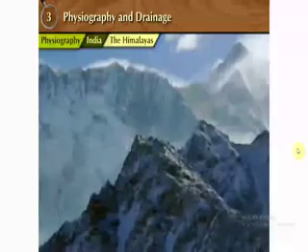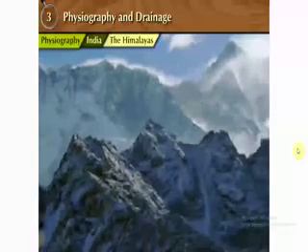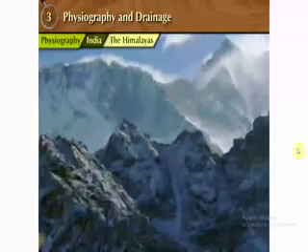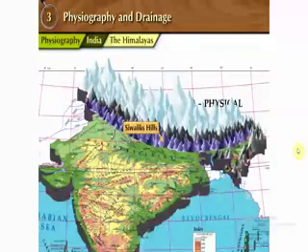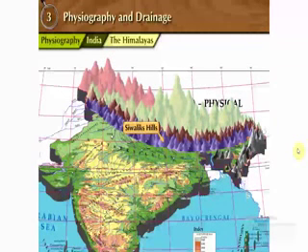The Himalayas is not a single mountain range. There are many parallel ranges in the system. Shivaliks, being the southernmost, is also the youngest range. Towards the north of Shivaliks, there are young and old ranges.